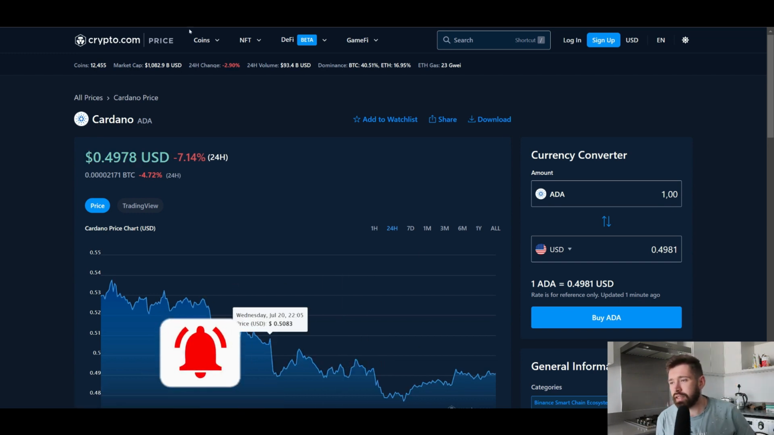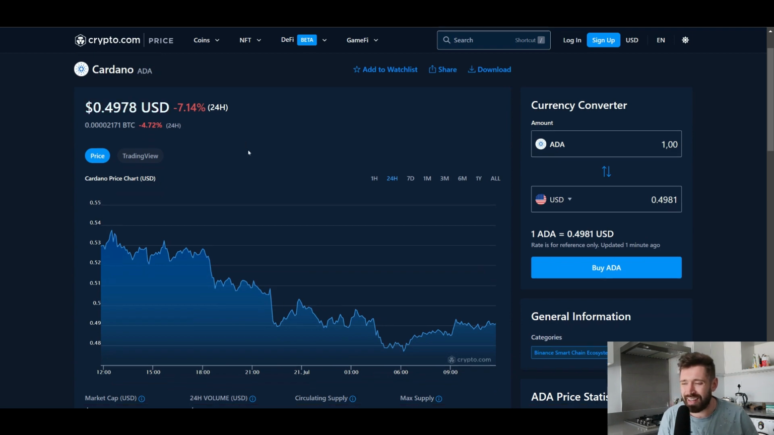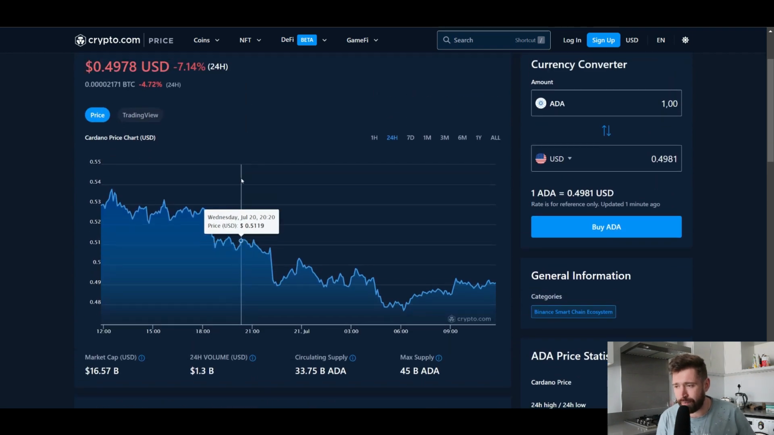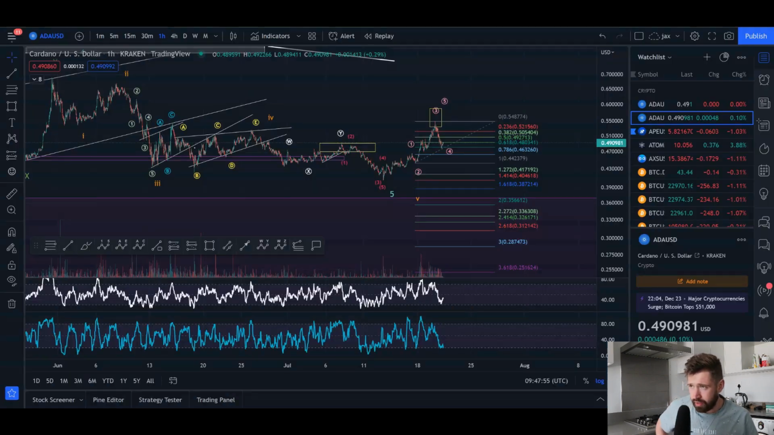Going to our friend Cardano. Currently we're sitting at 49 cents, down 7.14% on the day. Seeing a market cap of 16.57 billion and 24-hour volume of 1.3 billion. All right, let's hop into the charts.